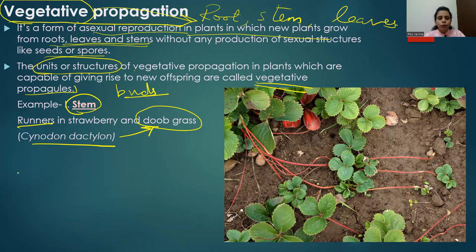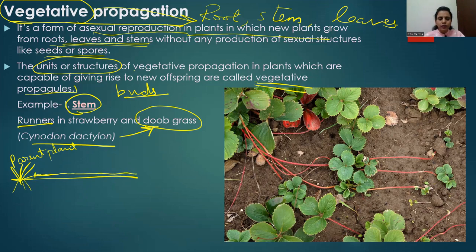So what happens in the case of a runner is, for example, there is a parent plant, and this is the root and this is the ground. A horizontal stem arises from the parent plant and grows along the ground.